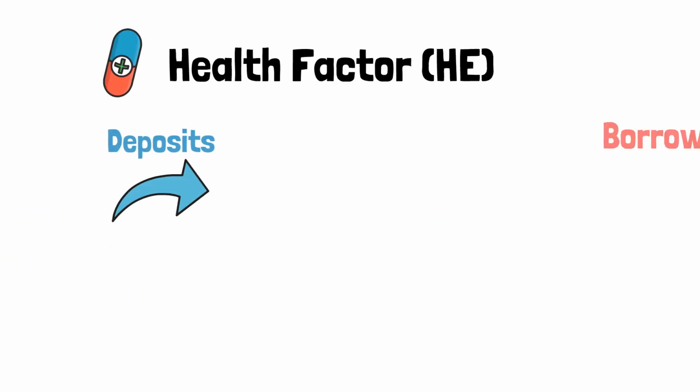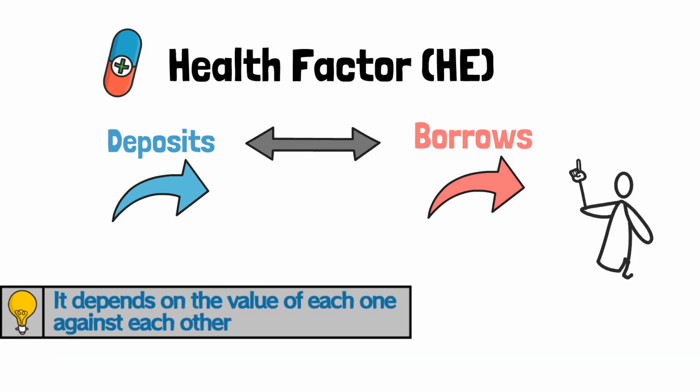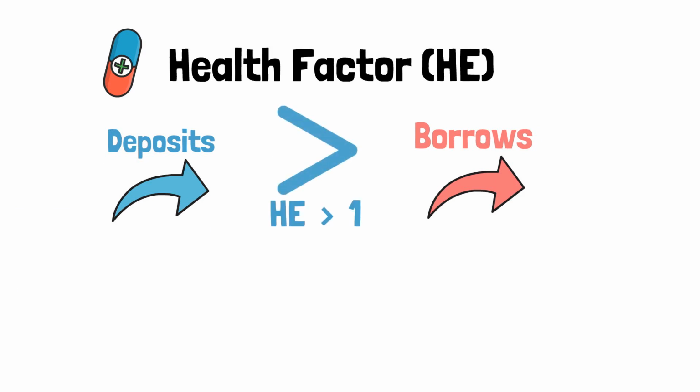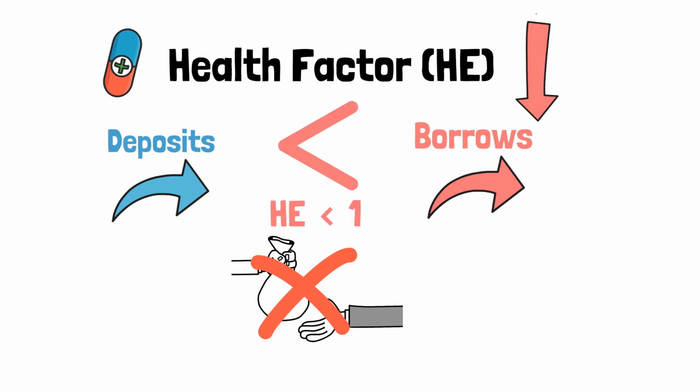The health factor is the numeric representation of the safety of your deposits against your borrows. Let us explain. When your deposits are worth more against your borrows, your health factor increases and liquidation is more unlikely to be reached, and vice versa. If your health factor reaches 1 or less, your deposits will be liquidated.